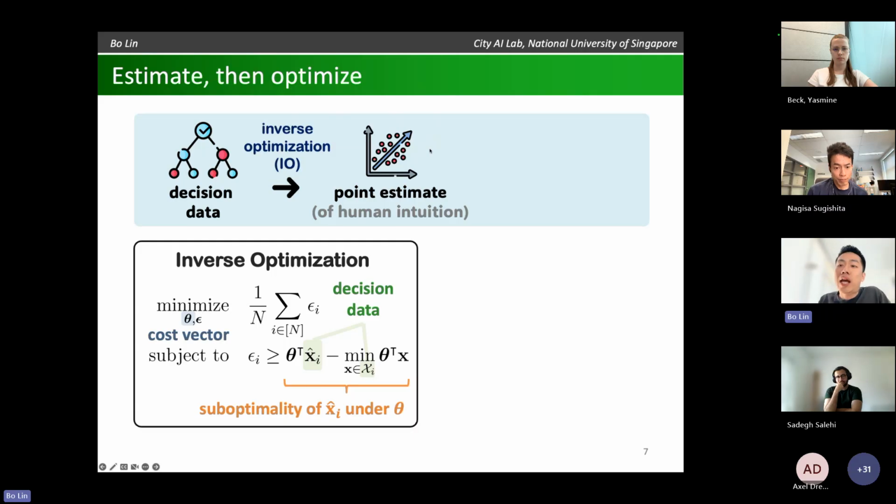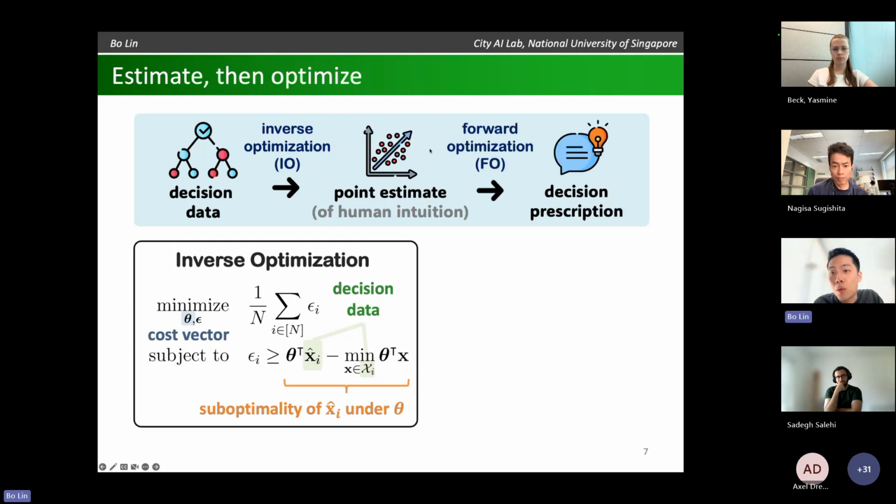Okay, and once we have the estimate, in the future, when we see a new feasible region, we can simply just solve the forward problem to derive a recommendation. Okay, so this is a straightforward idea. It's been done many times in the literature, but as I'll show you later, this is not going to perform very well in our setting.